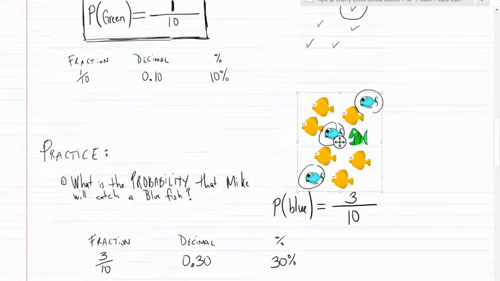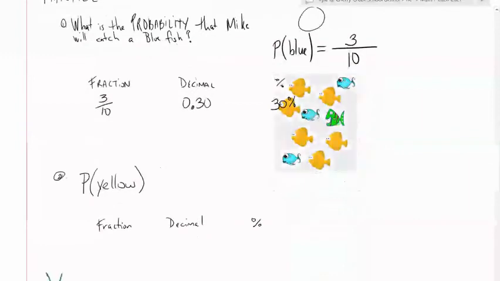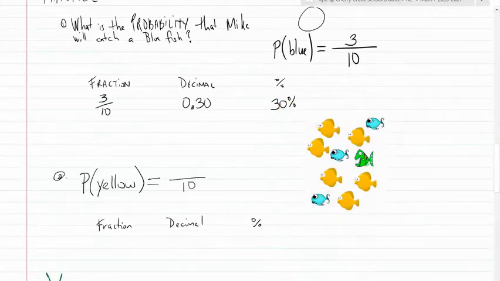What would be the probability of him catching a yellow fish? Probability of a yellow is still going to be out of 10. Now there are 1, 2, 3, 4, 5, 6. We have a 6 out of 10 chance to catch a yellow fish. Now think back to when we did fractions. If it's 6 out of 10, we can reduce.